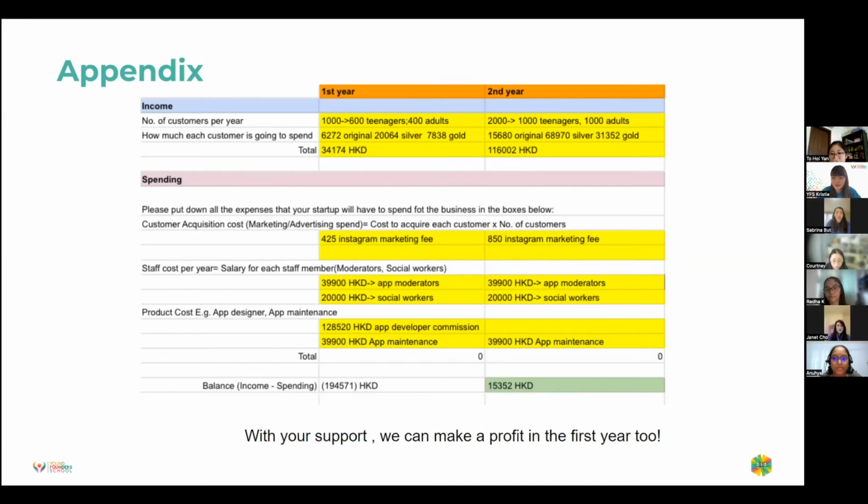Hi, Team 3. It's Sabrina here. Yes, hey, please. So can you talk through your financials in the appendix? I mean, it seems like quite an ambitious amount that you're going to be earning. And also, I'd be keen to hear how you'd market this app and whether there's any kind of partnerships with schools or other local community support groups.